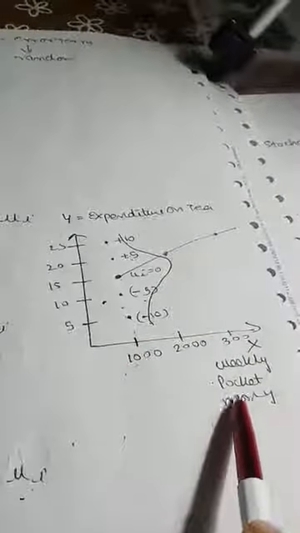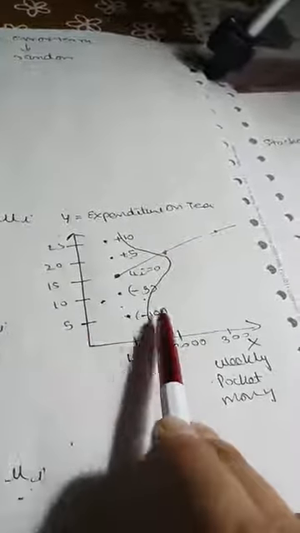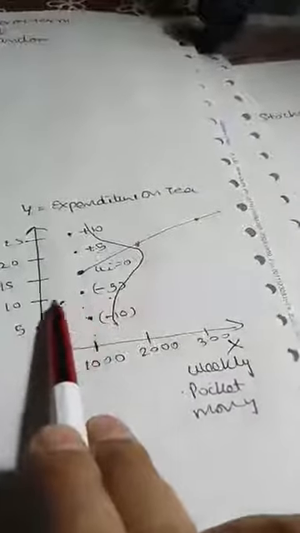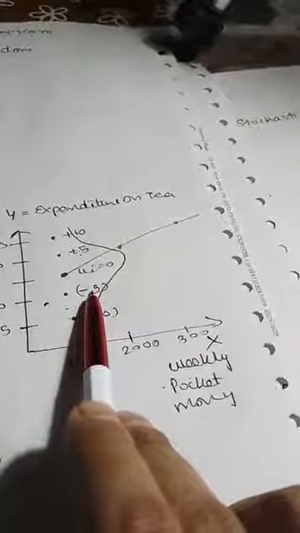So for weekly pocket money of 1000, Somo is making an expenditure of 5. So he is making 10 rupees less expenditure than the average. His actual minus average gives me the error term Ui. See here, for Somo. Similarly, Avinash is making an expenditure of 10. When he makes an expenditure of 10 for this weekly pocket money, his expenditure is below average. So he is making 5 rupees less expenditure.